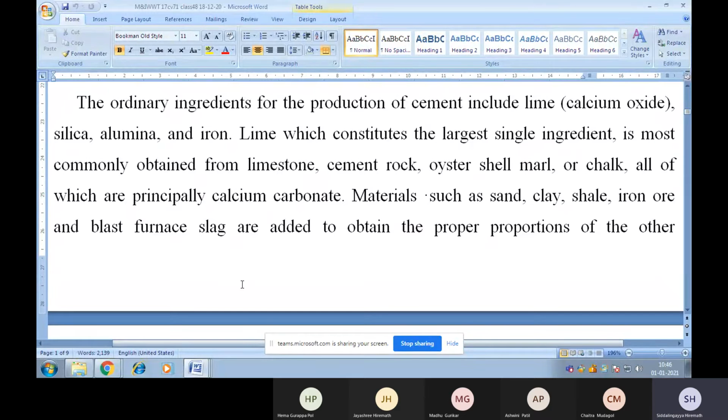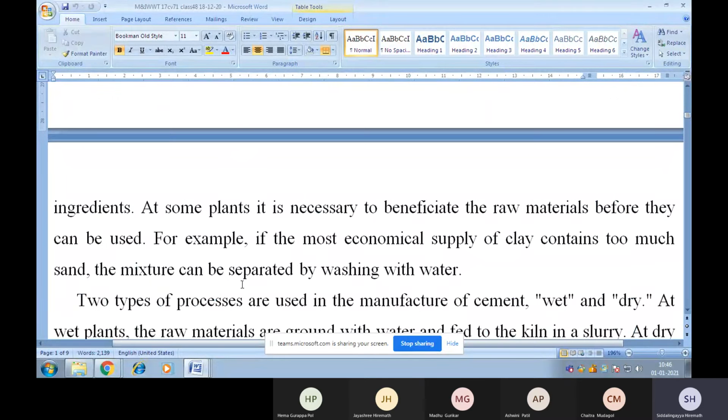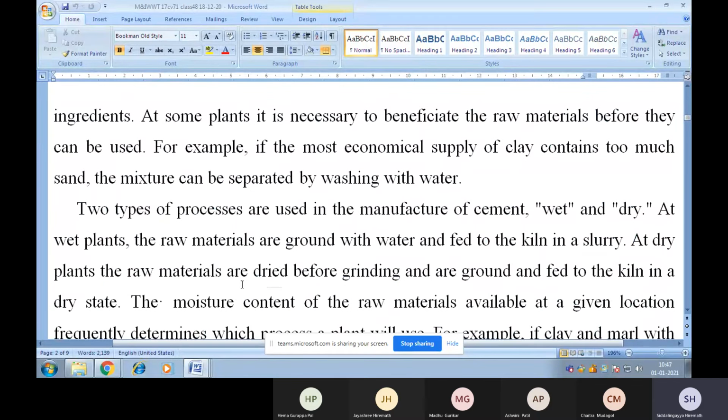Materials such as sand, clay, shale, iron ore, and blast furnace slag are added to obtain the proper proportion of the other ingredients. At some plants, it is necessary to beneficiate the raw materials before they can be used. For example, if the most economical supply of clay contains too much sand, the mixture can be separated by washing with water.